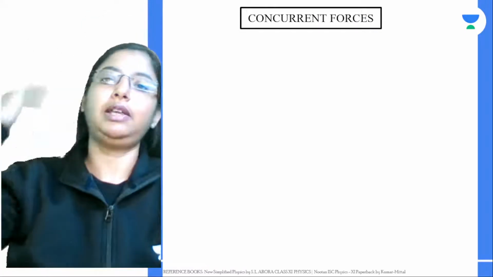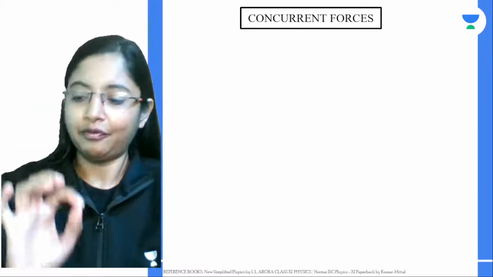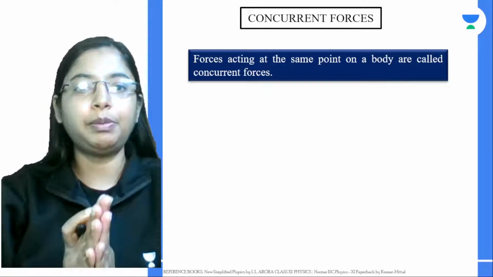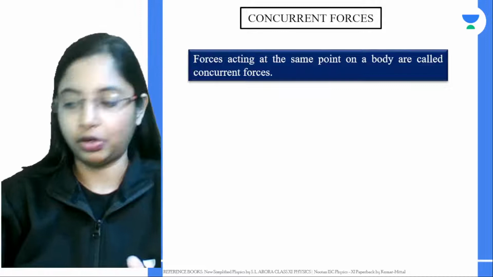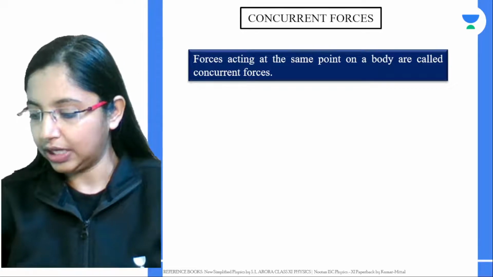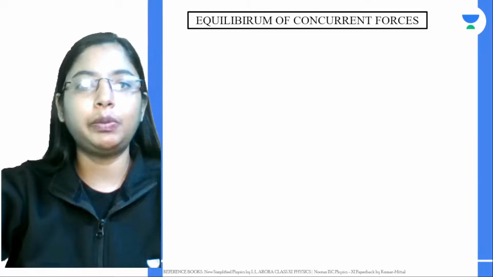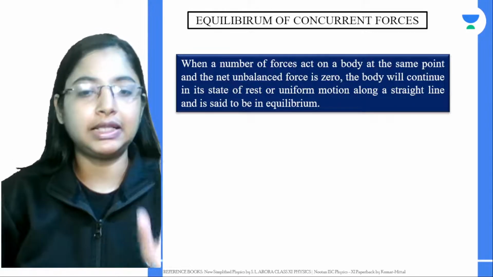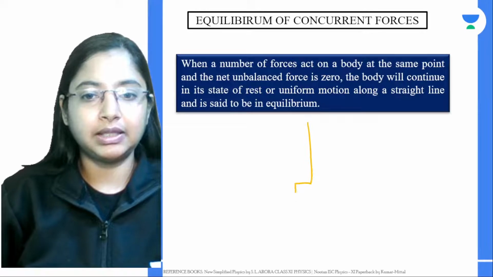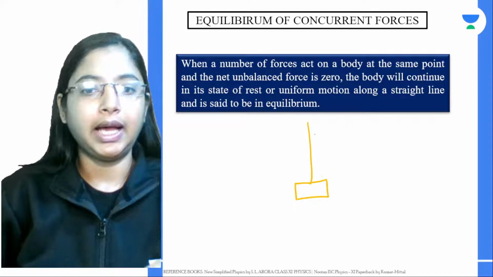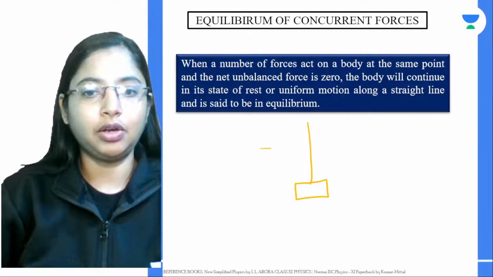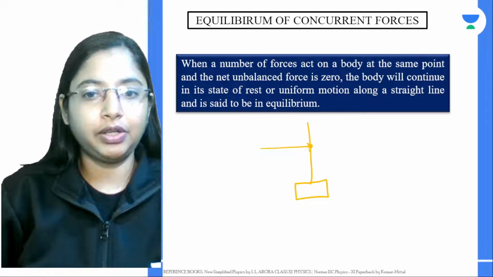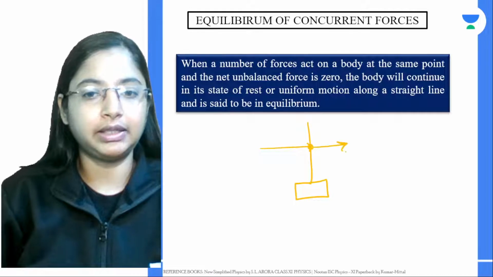Now, yesterday we learned what a congruent force is, very simple concept. Congruent forces are nothing but multiple forces acting on the same point on a body. Next is equilibrium of congruent forces, which is also very simple. If you have a large number of forces acting at the same point, for example, let's say there is a weight, and you're applying a force at this point over here. So at this particular point, there is a force acting in this direction.